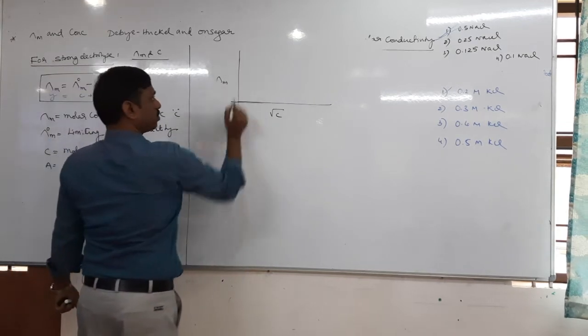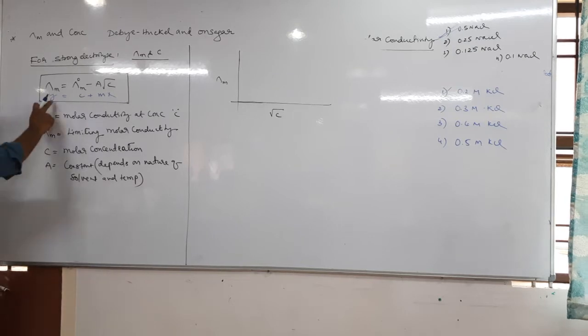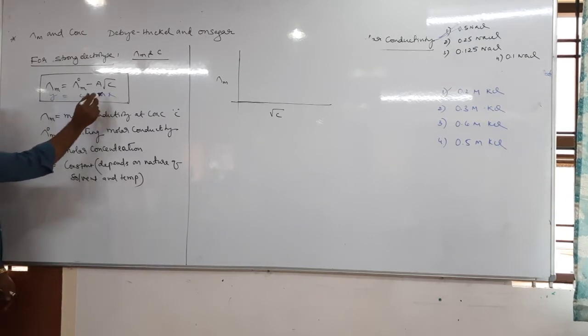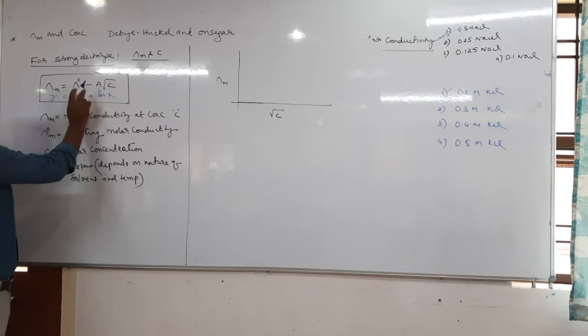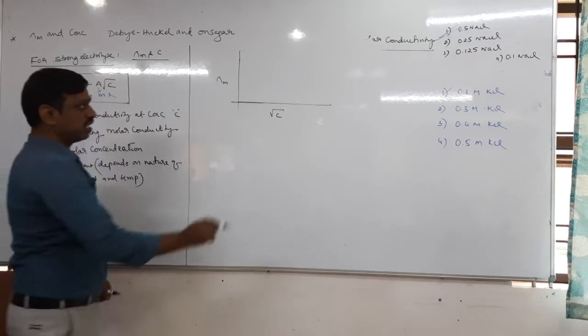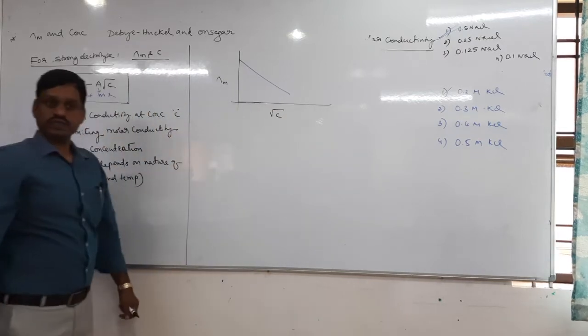Straight line. Are you sure? See here, y equal to mx, where m equal to what? M is the slope or not? Slope. Whether negative slope or positive slope? Negative slope. Since it is a negative slope, we will get the graph like this.